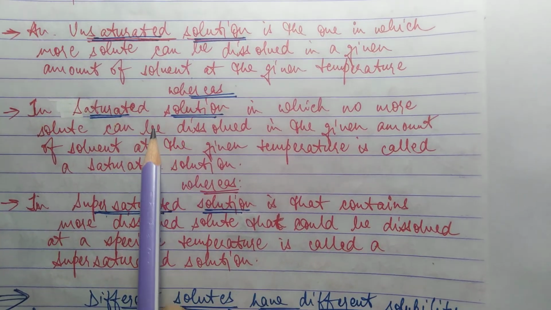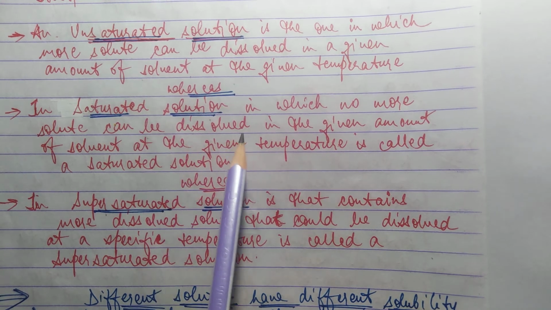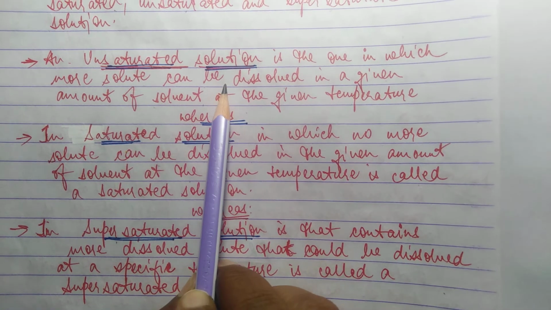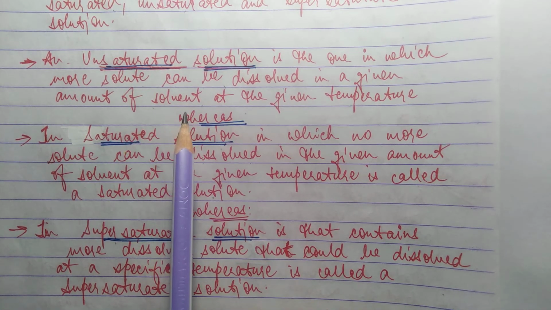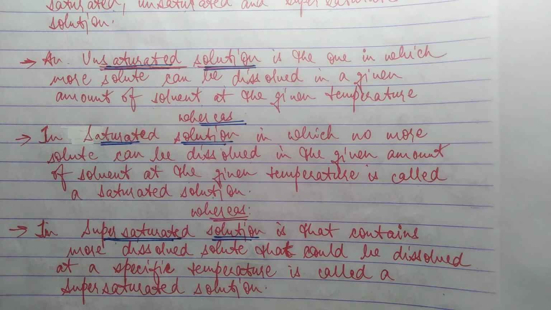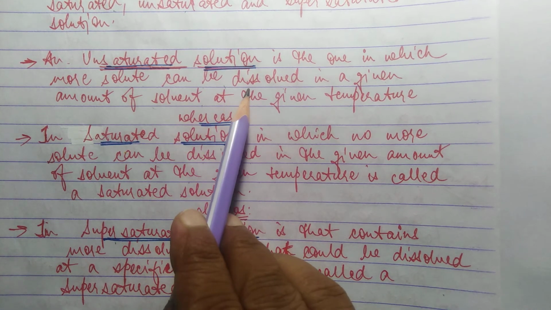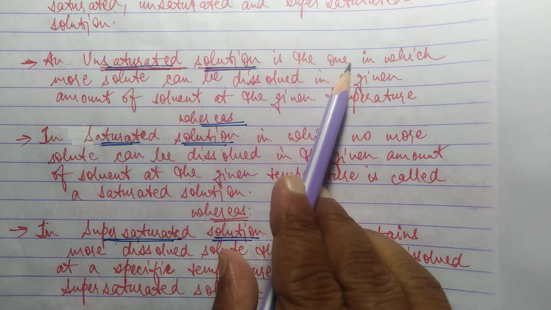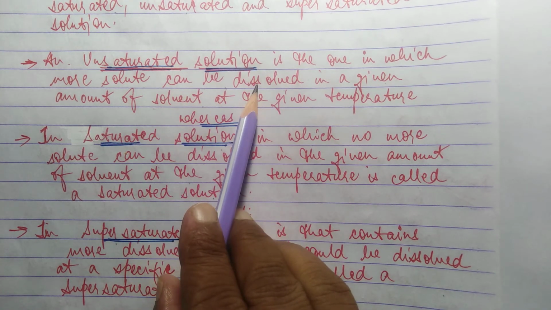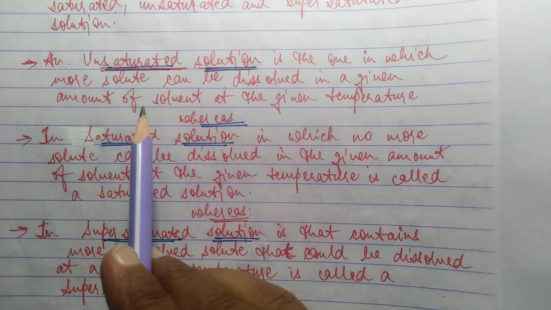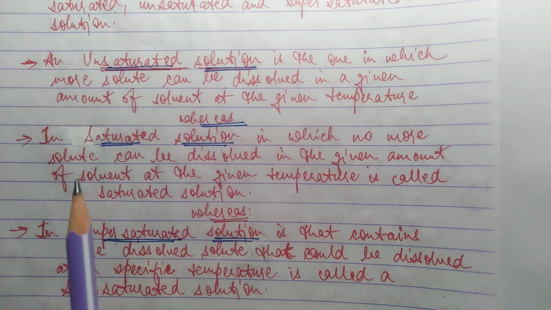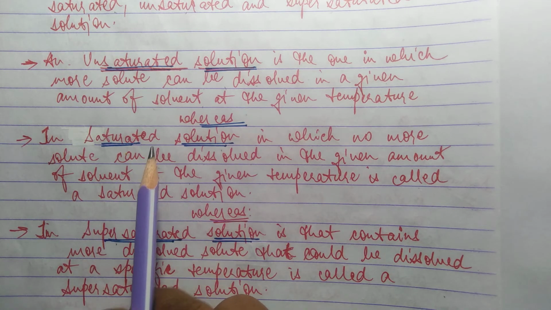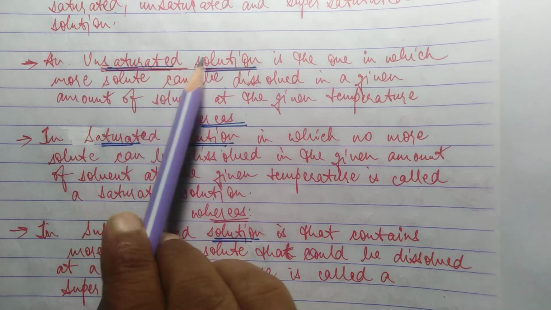Whereas a saturated solution, in which no more solute can be dissolved in a given amount of solvent at a given temperature, is called a saturated solution. Suppose that in the first one, I take a glass of water and mix sugar. We are going to dissolve sugar in the solution, and this is the one in which more solute can be dissolved. Means one time I have added one cup of sugar, again it will dissolve. Again we have taken one teaspoon of sugar, again it will dissolve. This is called an unsaturated solution.